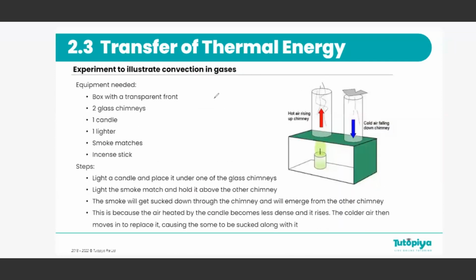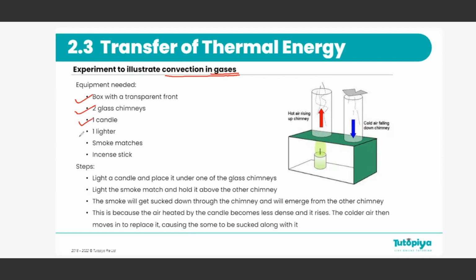Now let's have a look at the experiment to illustrate convection in gases. For this experiment, we need a box with a transparent front, two glass chimneys. Now these are essentially just cylindrical shaped glass vessels with the top and bottom open.